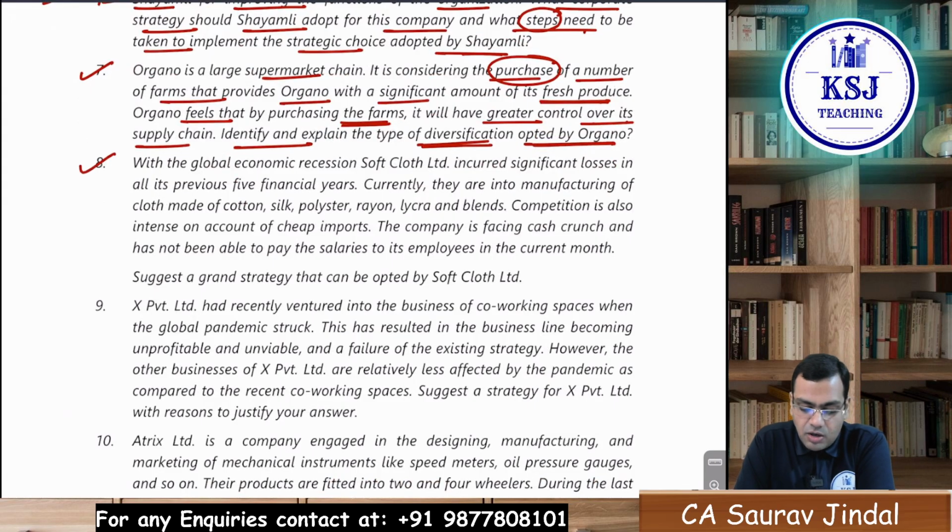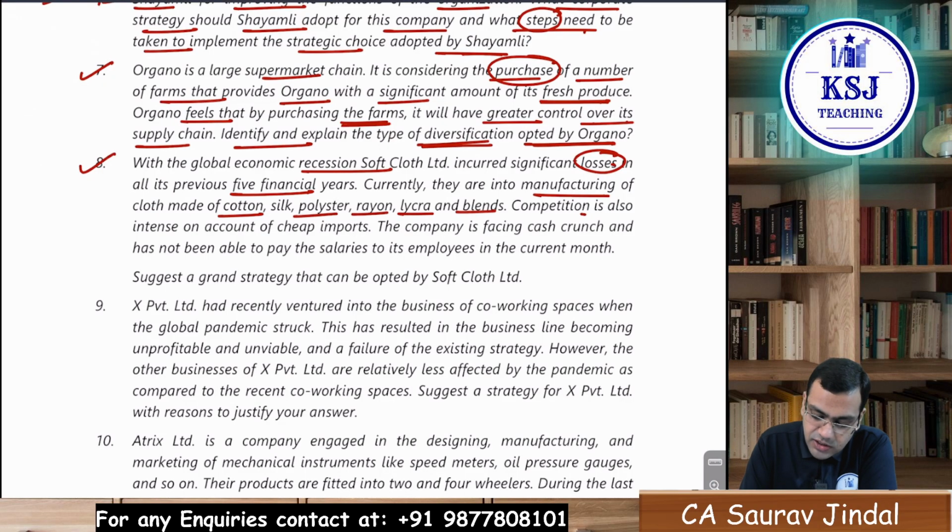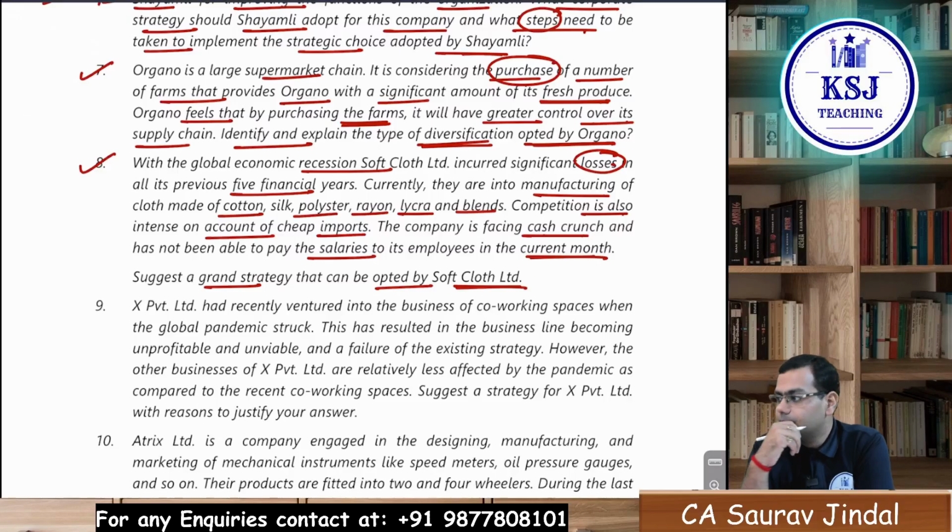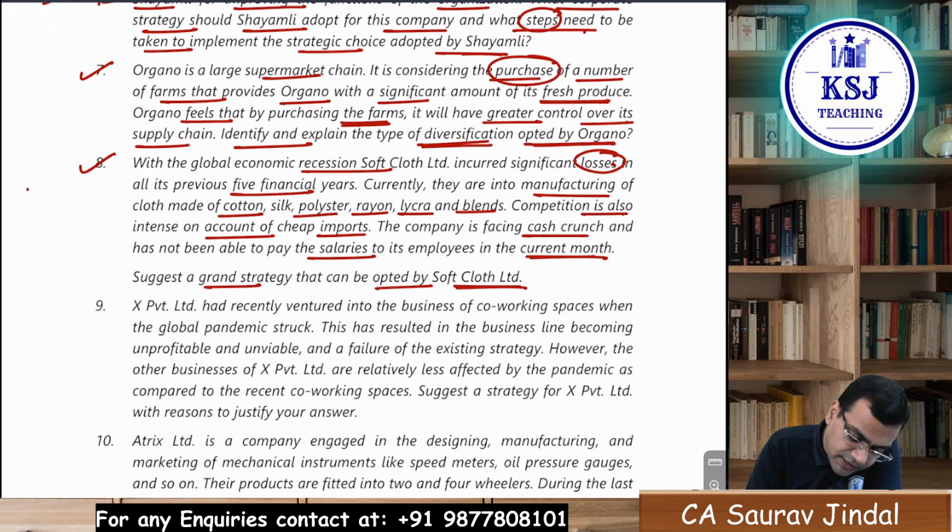With the global economic recession, Soft Cloth Limited incurred significant losses in all the previous 5 financial years. Currently, they are into manufacturing of cloth made of cotton, silk, polyester, rayon, lycra and blends. Competition is also intense on account of cheap imports. The company is facing a cash crunch and has not been able to pay the salaries to its employees in the current month. Suggest a grand strategy that can be opted by Soft Cloth. What are the strategies that they can employ?